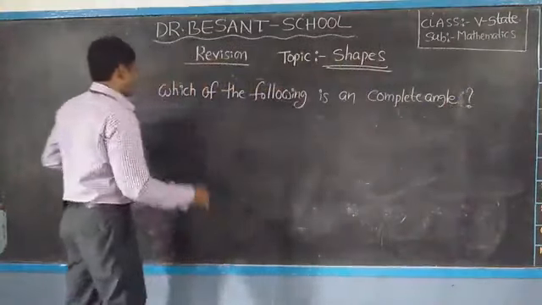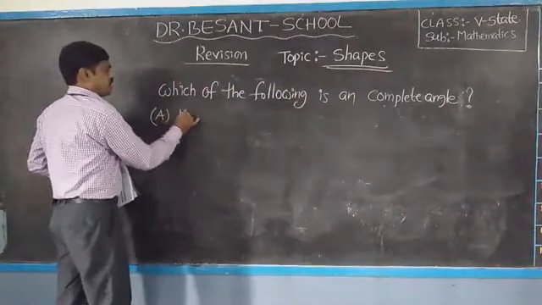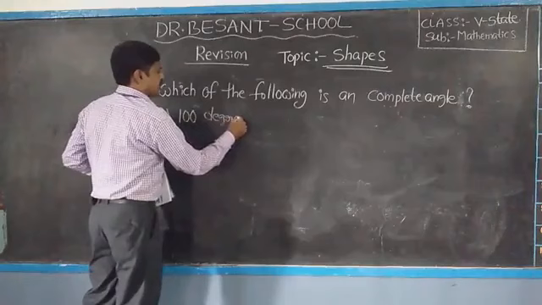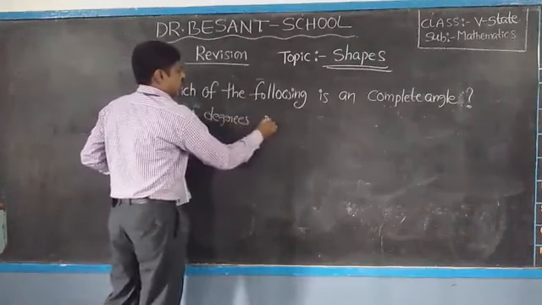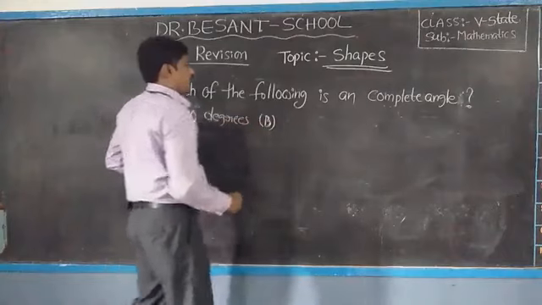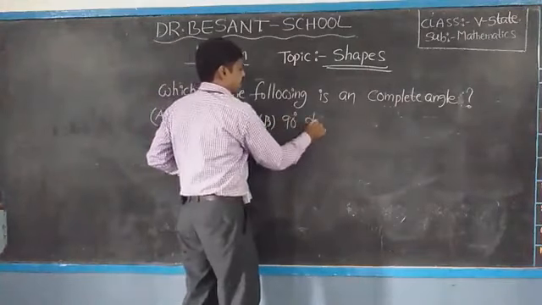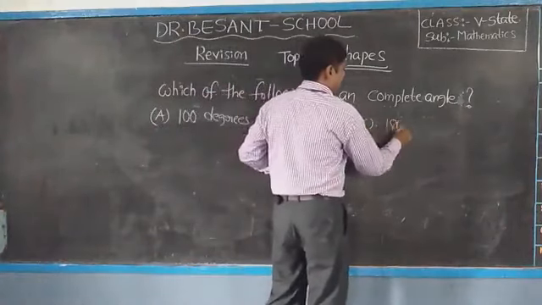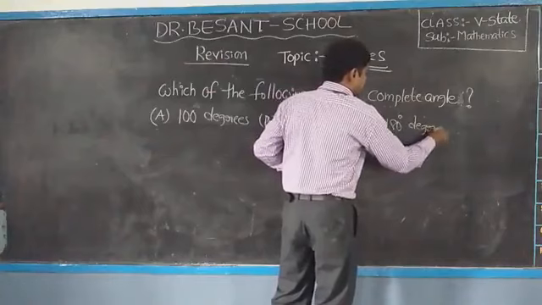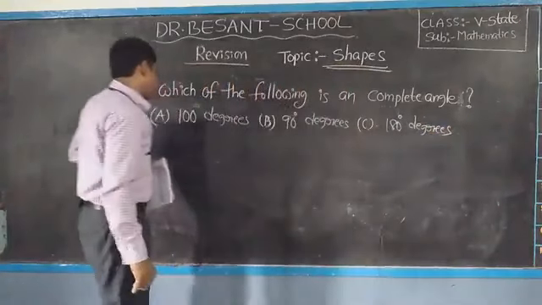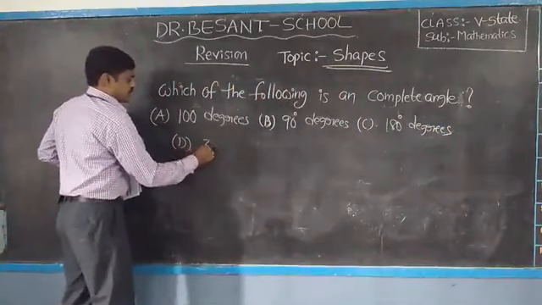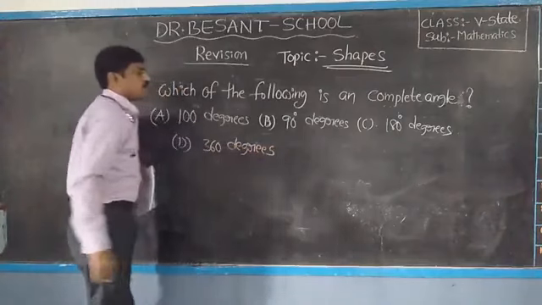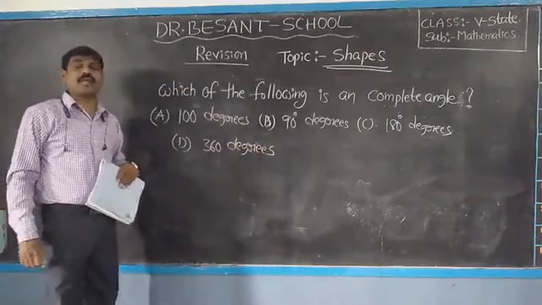Okay. Option A, 100 degrees. Option B, 90 degrees. Option C, 180 degrees. Option D, 360 degrees. Which of the following is a complete angle?